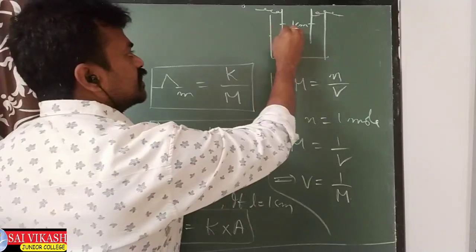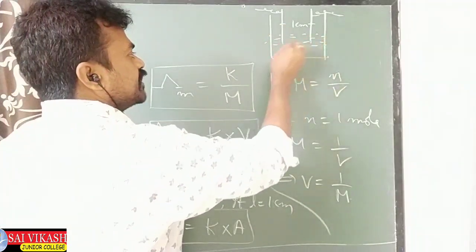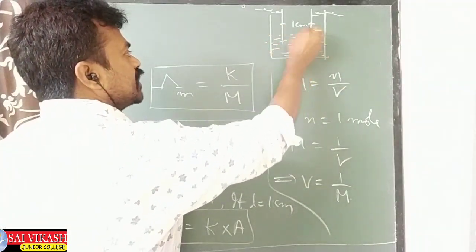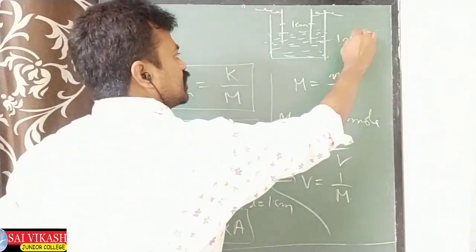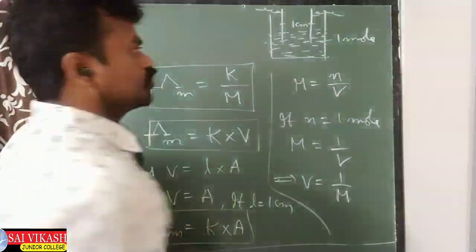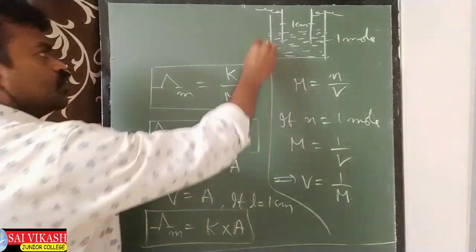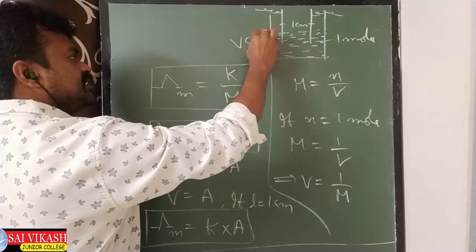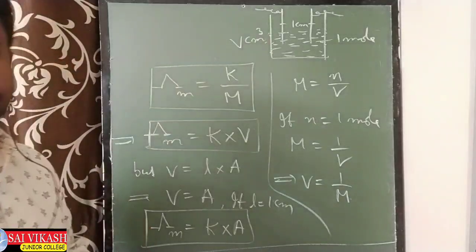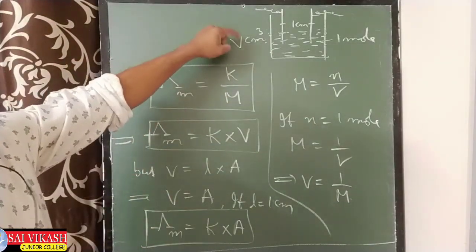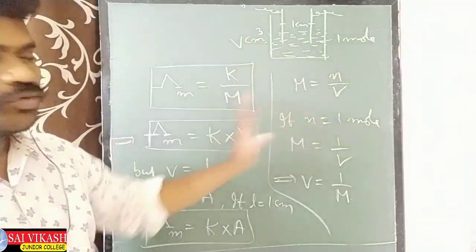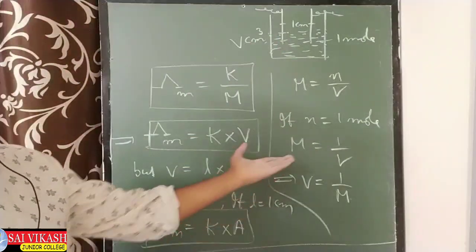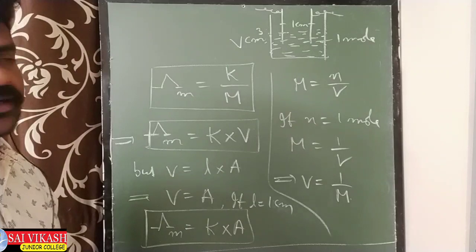And here electrolyte I am taking. How much electrolyte do I have to take? 1 mole. Here 1 mole of the electrolyte should be taken, and its volume should be V centimeter cube ले लो. Means 1 mole per V centimeter cube. अब ये मोलारिटी आ जाएगा.